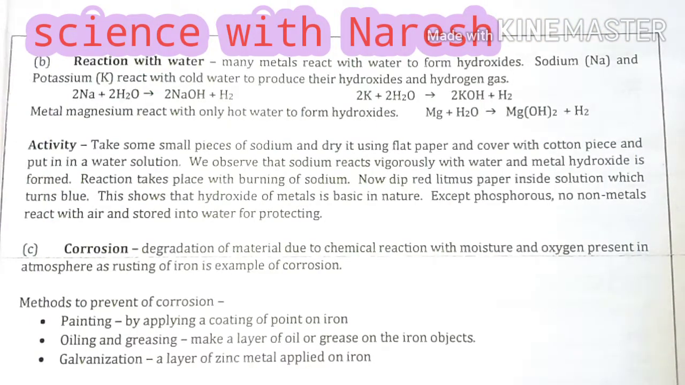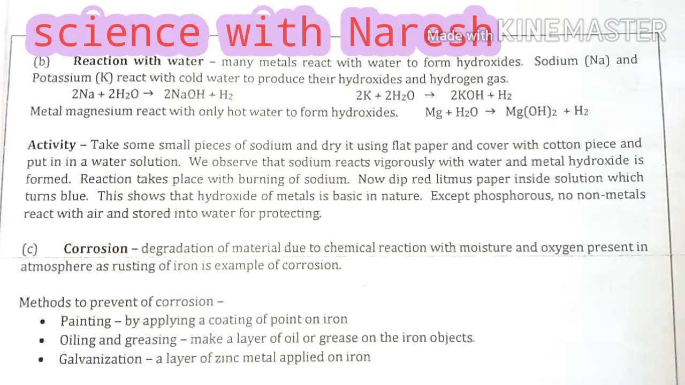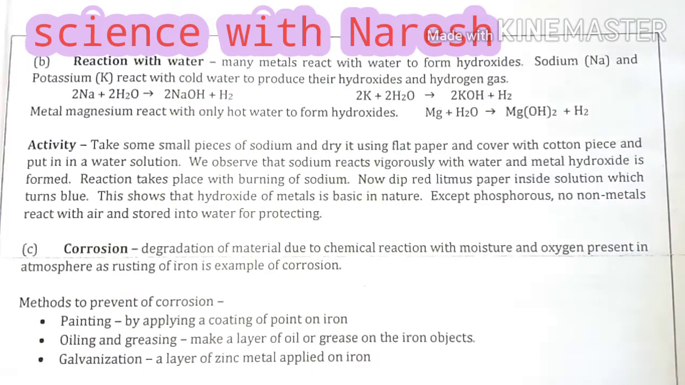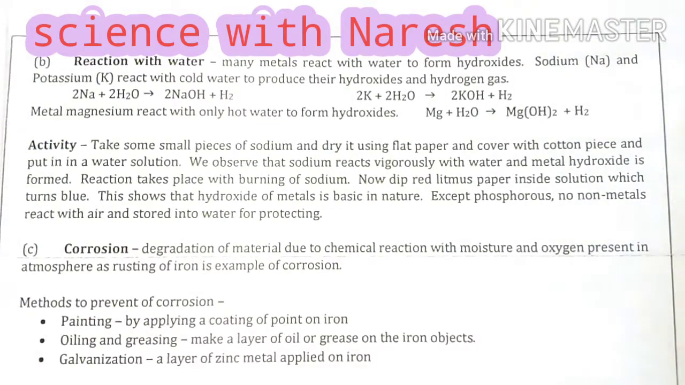If we keep any iron metal or iron material in the open atmosphere, then rusting may take place. So rusting is also an example of corrosion, because after rusting the iron metal degrades or loses its properties, meaning there is a change in the chemical substance of the iron. So a chemical reaction also takes place during corrosion.